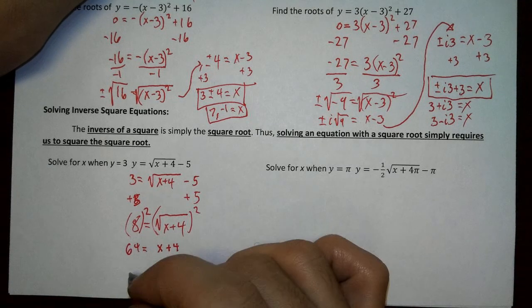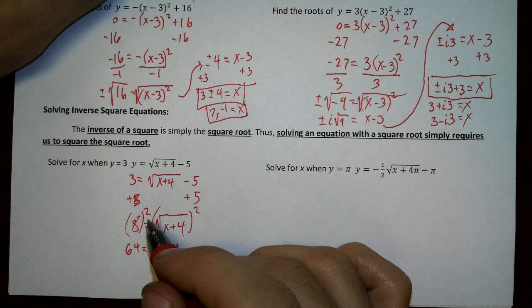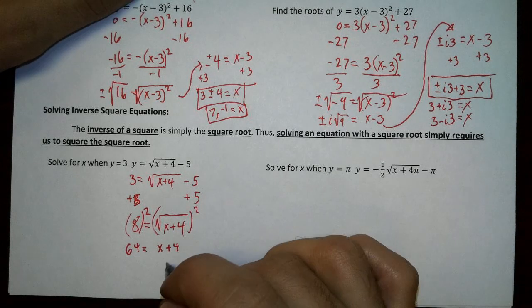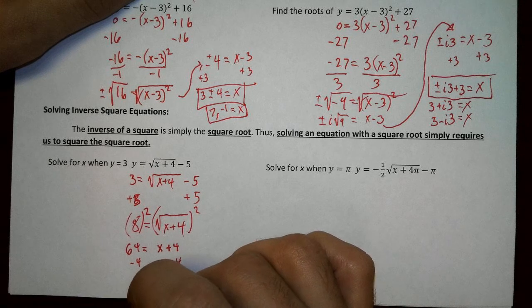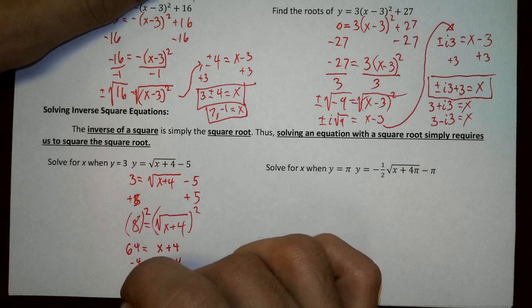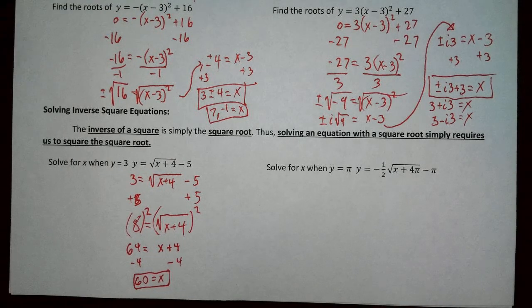And so now we are going to have to subtract 4 from both sides. And we will have 60 equals x. And that's our solution. Alright, when x is equal to 60, it's going to give us y equals 3. Just like that.